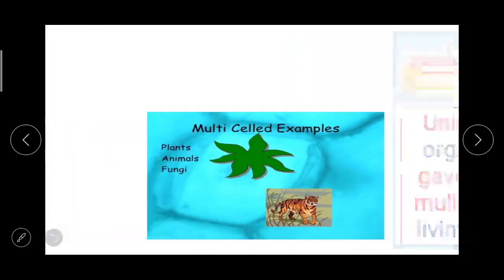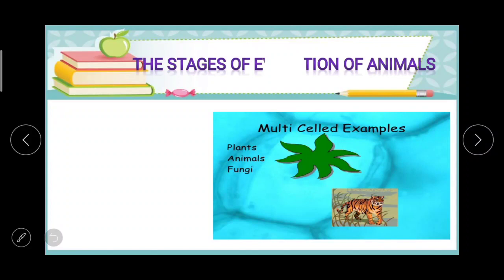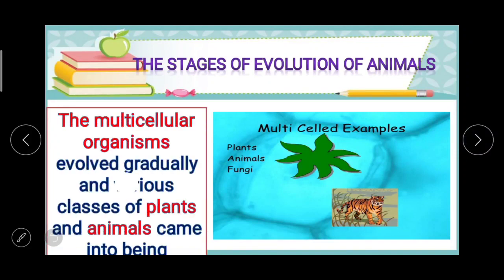And then with these multicellular, the multicellular organisms evolved gradually, and various classes of plants and animals came into being. This is the simple thing to understand evolution of animals. Single cellular, that is unicellular, then multicellular, and then plants and animals.